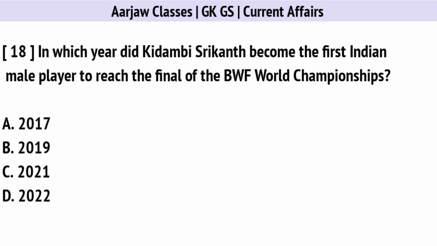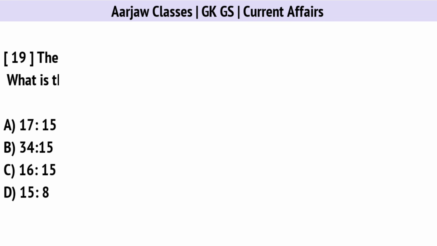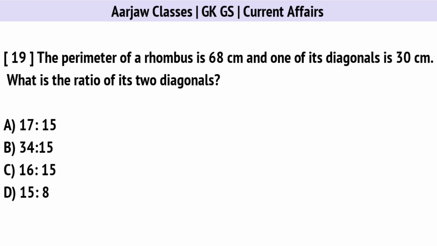In which year did Kidambi Srikanth become the first Indian male player to reach the final of the BWF World Championships? Correct option is C. In 2021. The perimeter of a rhombus is 68 centimeters and one of its diagonals is 30 centimeters. What is the ratio of its two diagonals? Correct option is D. 15:8.